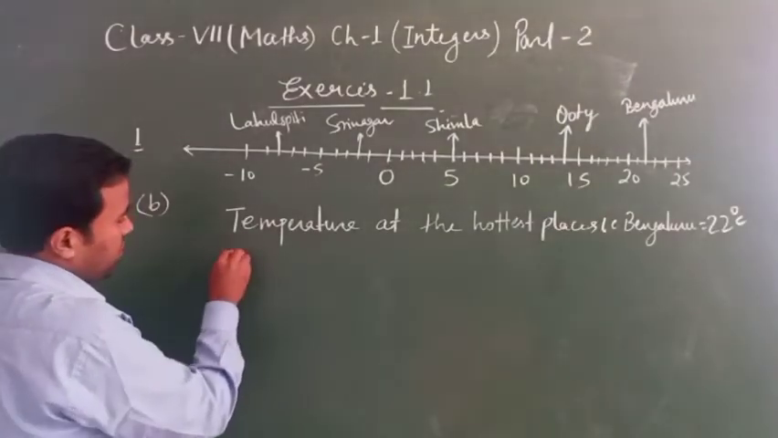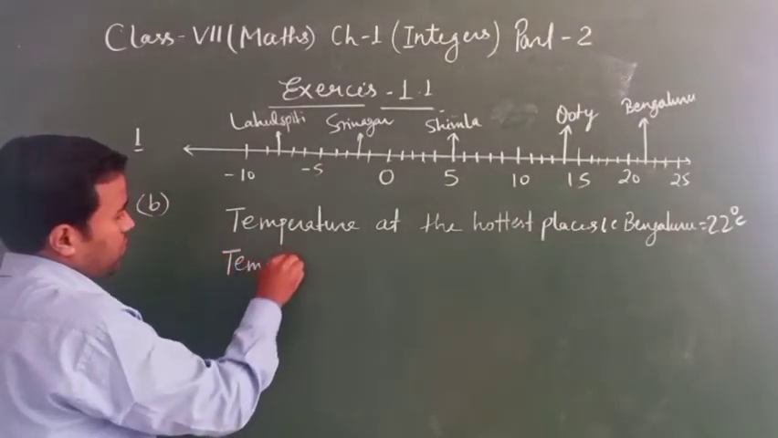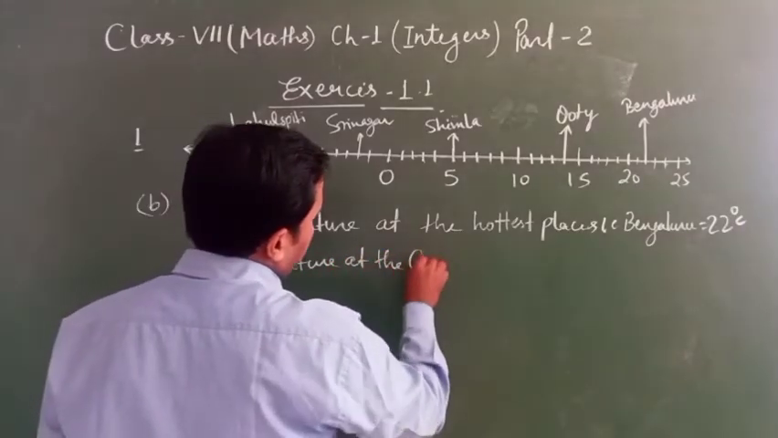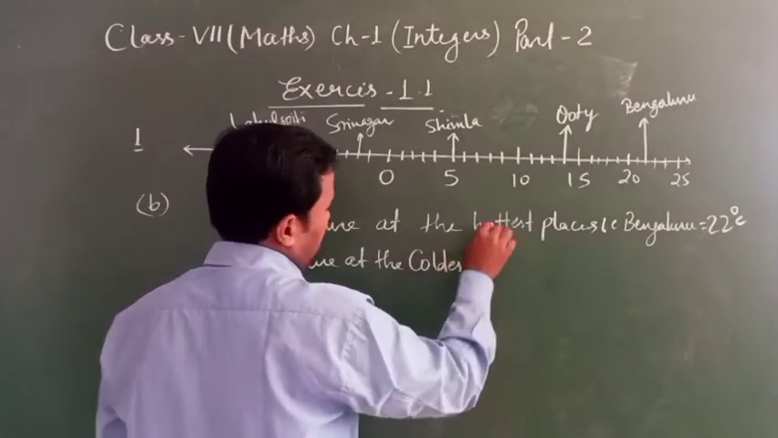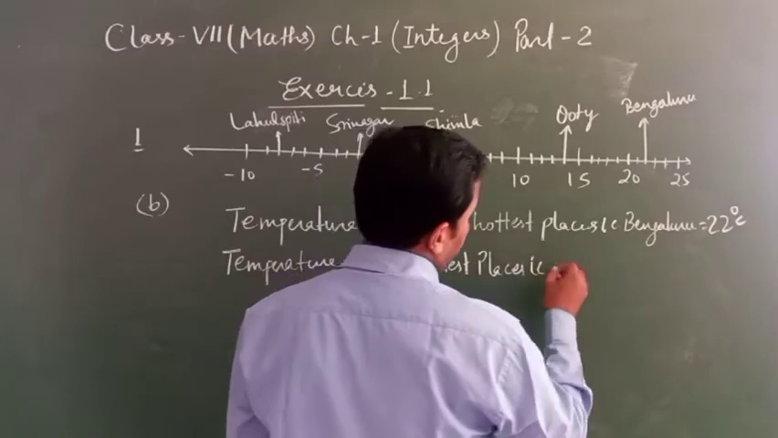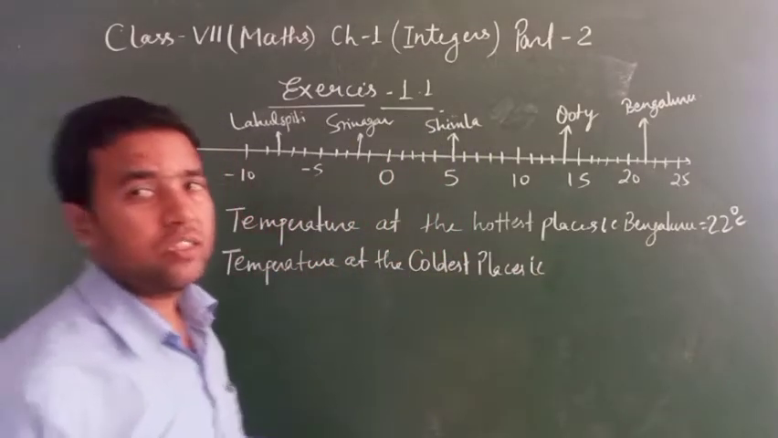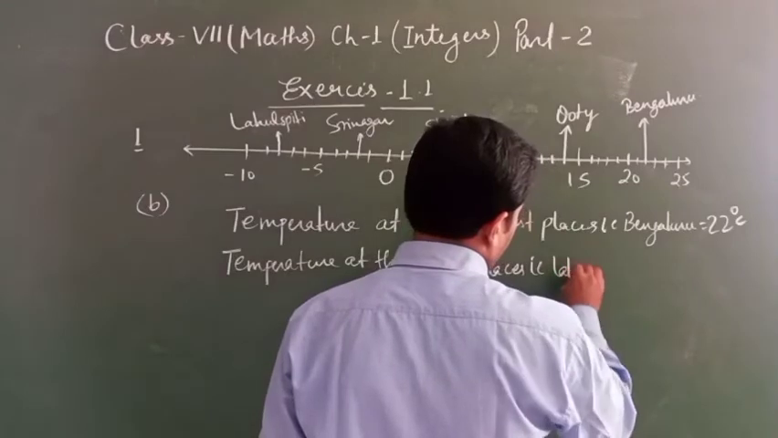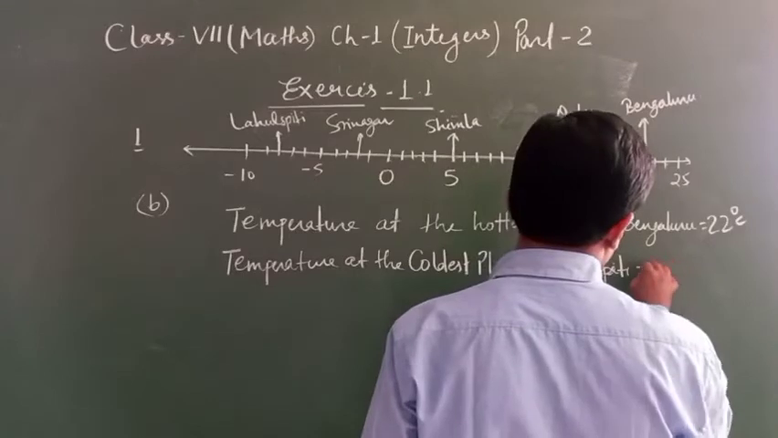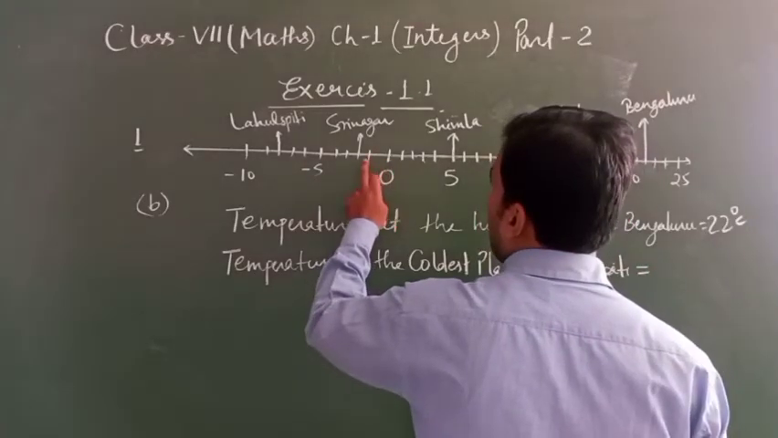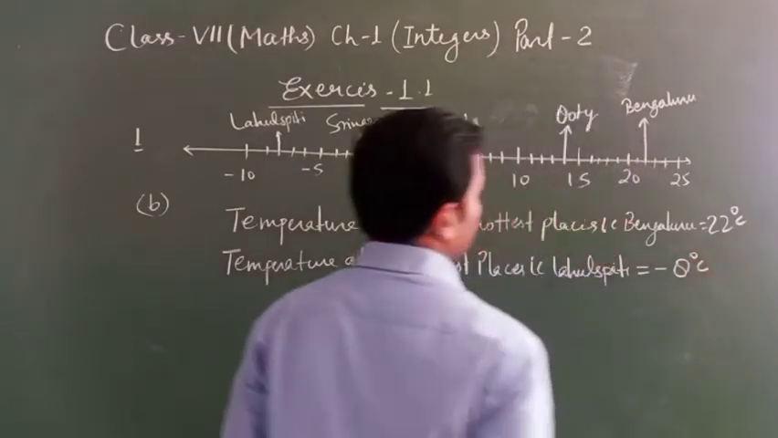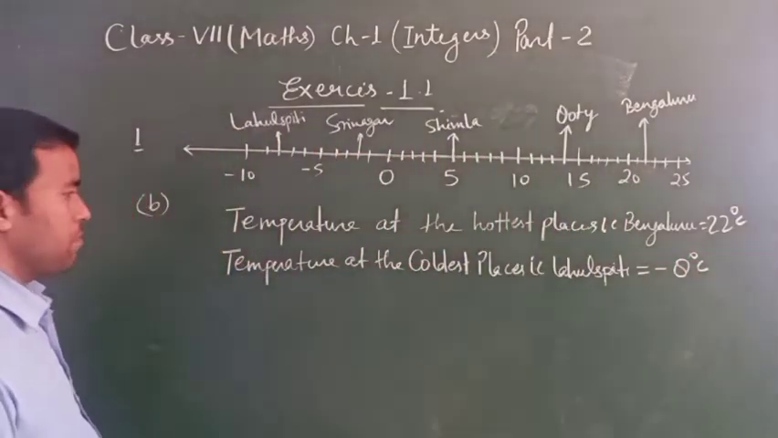Now the temperature at the coldest places, that is coldest, Laur Spiti. Okay, equal to 0, 1, 2, 3, 4, 5, 6, 7, 8, minus 8 degrees Celsius. Clear?